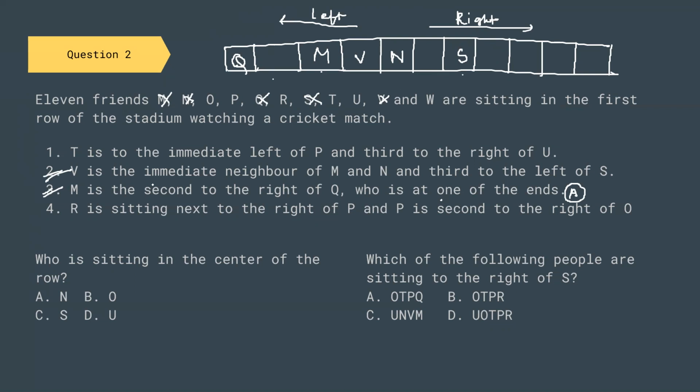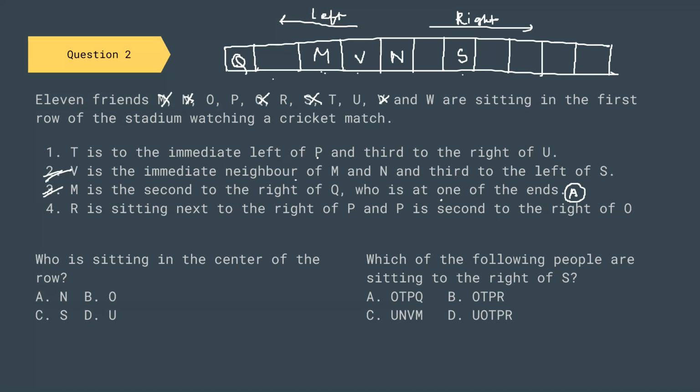So let us review whatever we have done. V is immediate neighbor of M and N and third to the left of S. Now, R is sitting next to the right of P and P is second to the right of O.